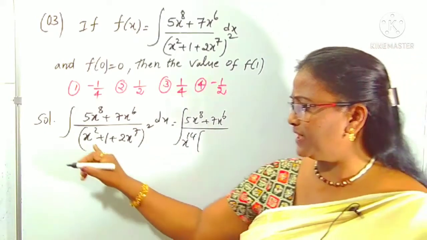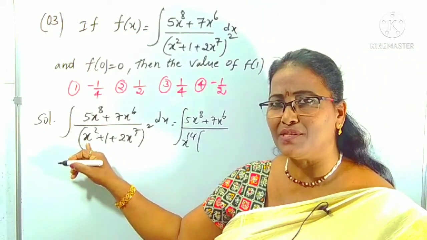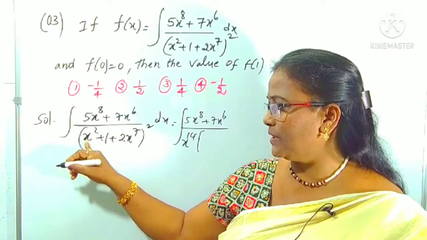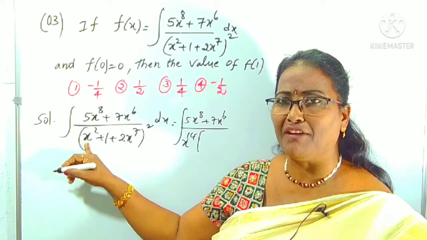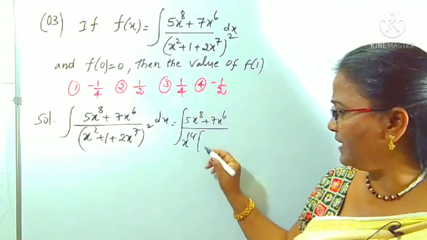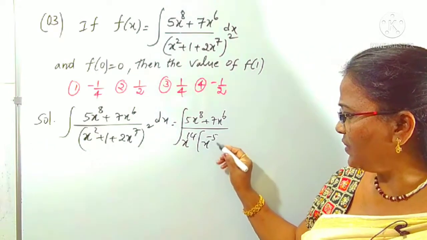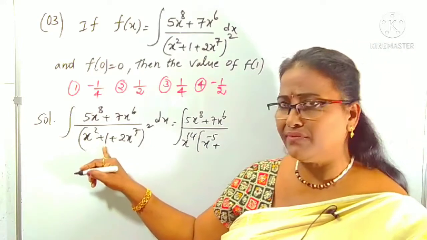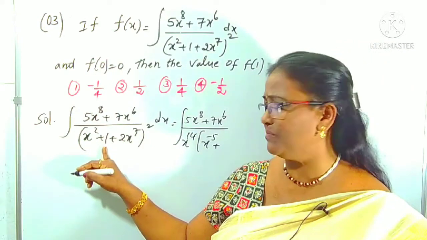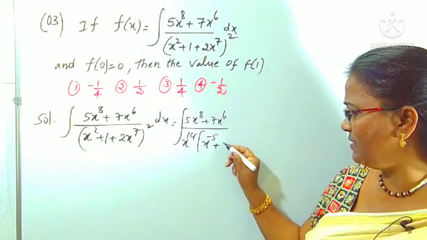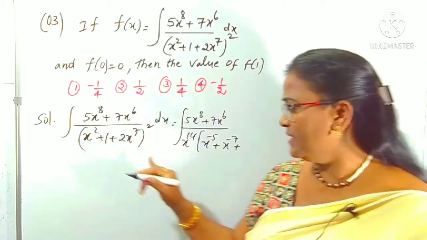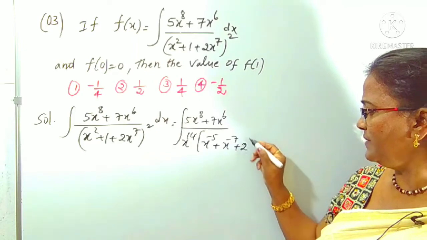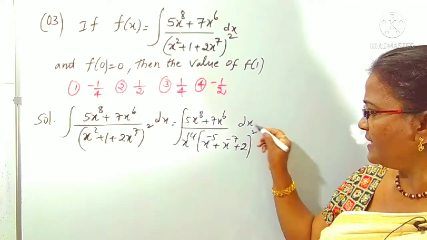What is left over here? If you take x power 7 as common, is there x power 7? No. After taking x power 7 common, this becomes 1 by x power 5, which is x power minus 5. Plus, is there x power 7? No. If you take x power 7, this is multiplied with x power minus 7. Plus, here x power 7 is already there, only 2 is left out. 2 with square, dx. Right.